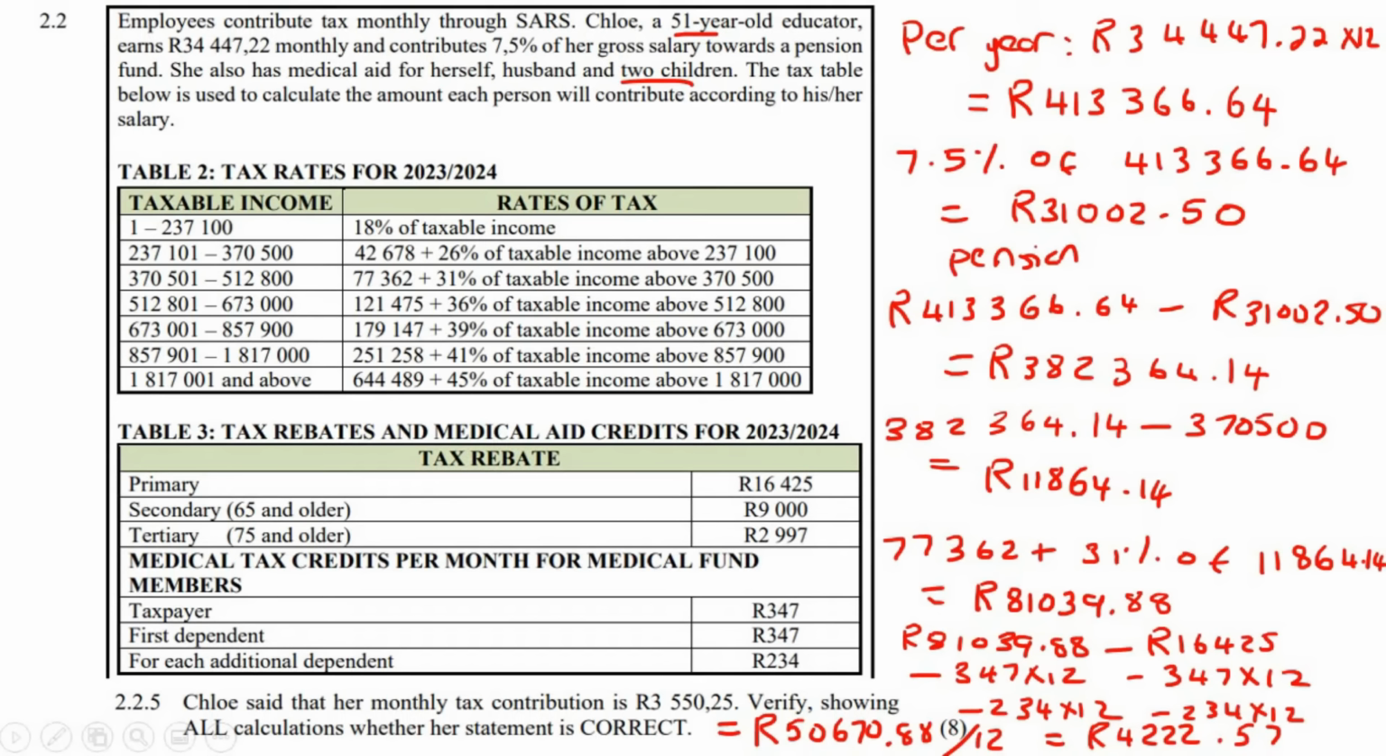Now you might be thinking, yeah, but Kevin, what if you made a mistake? Guys, I'm always going to check the memo after I do this to make sure I haven't made a small mistake. So I did check the memo and that number is correct. So this lady has made a mistake. So show whether her statement is correct. So we can end this by saying her statement is not correct.